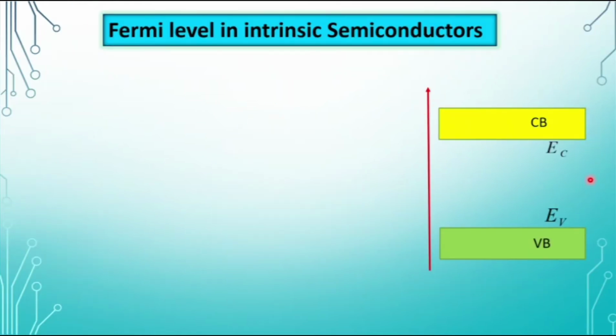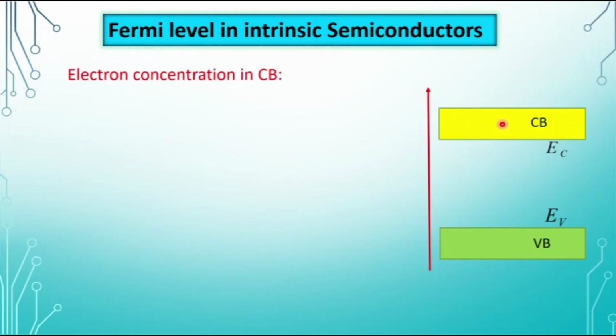This is the normal energy band diagram for a semiconductor. The valence band and conduction band are separated by a small energy, and that energy is known as the forbidden energy gap. We have already derived the expressions for hole concentration in the valence band and electron concentration within the conduction band. Let us see what those expressions are.